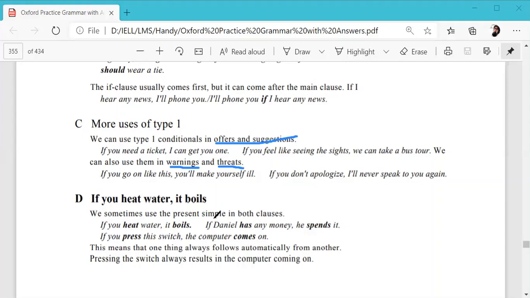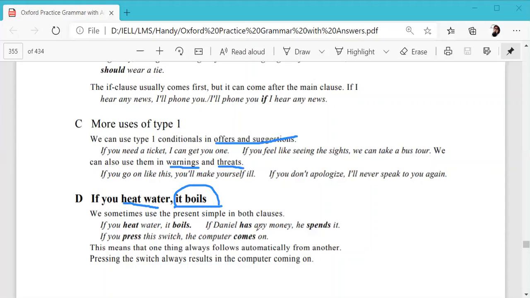We sometimes use the present simple in both clauses. So when something is a universal truth, if you heat water, it boils. In that case, we would not say if you heat water, it will boil, but rather it is a universal truth and it would always happen. So we would say it boils, and we would use present for both clauses.